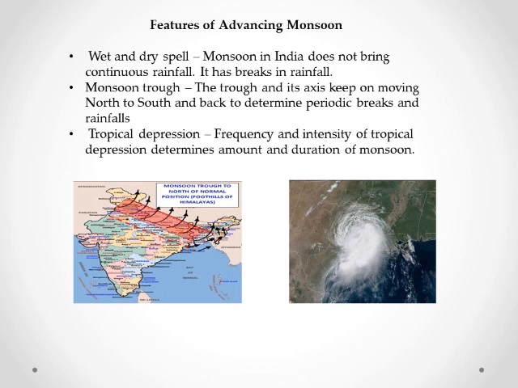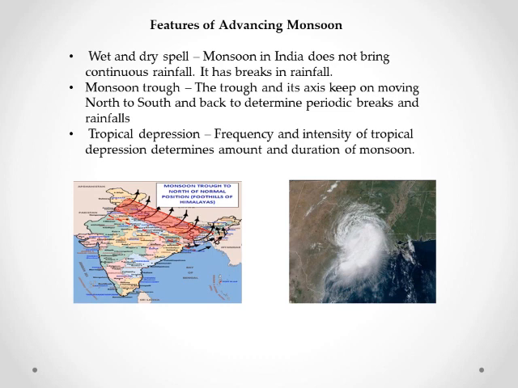Now coming to the first point, that is wet and dry spell. See, the monsoon in India does not bring continuous rainfall. The rainfalls during the monsoon period are not continuous. There are breaks.